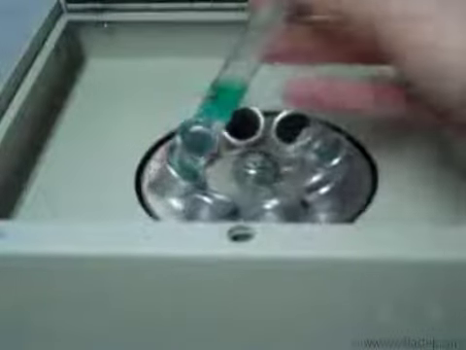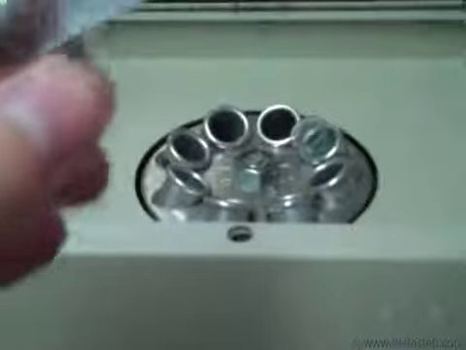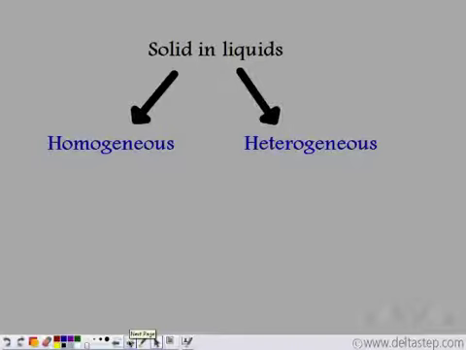So when we take it out, we see that the solid, which is heavier in this case, settles at the bottom, and the clear liquid separates out. That is, it comes on the top. So using centrifugation, we separate the contents of a homogeneous mixture. The heavier particle settles at the bottom and the lighter particles float on the top.